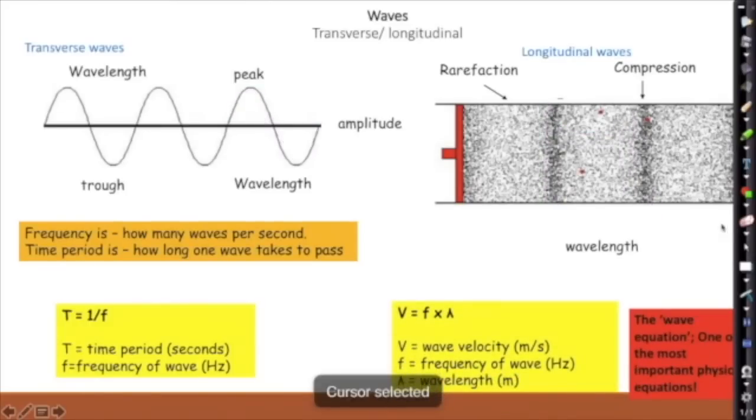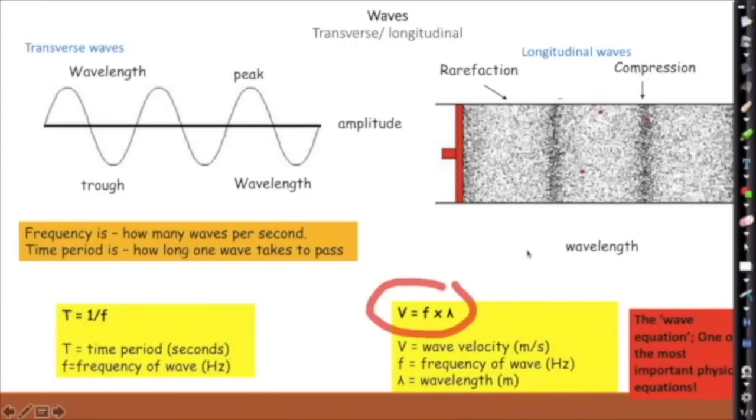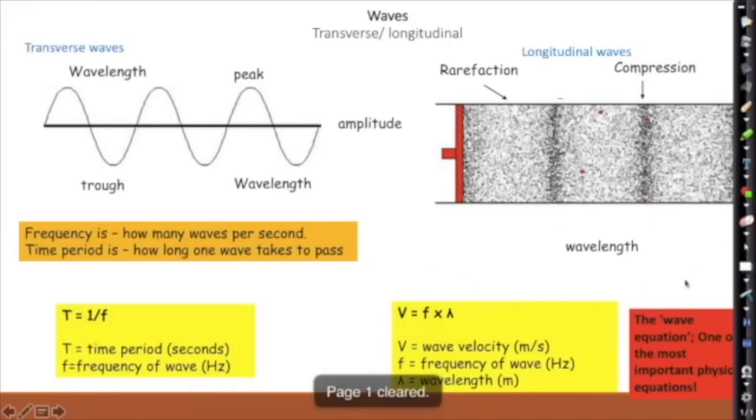Now this very important wave equation here, V equals F times lambda. If ever there's an equation in physics that you need to know, it's this one. It comes up in every exam paper I've ever seen. So V equals F times lambda. What do the V, the F and the lambda stand for? V is wave velocity, the speed of the wave. F is the frequency of the wave we've come across just over here, and wavelength is the length from one compression to the next compression, or from a zero point to a zero point. You multiply the wavelength by the frequency to find how quickly the wave's going past. This has to be one of the most important equations in physics.